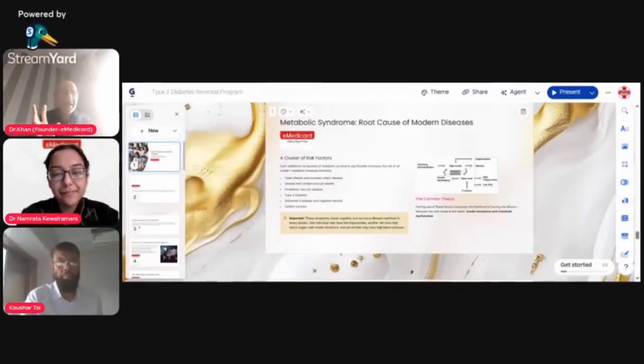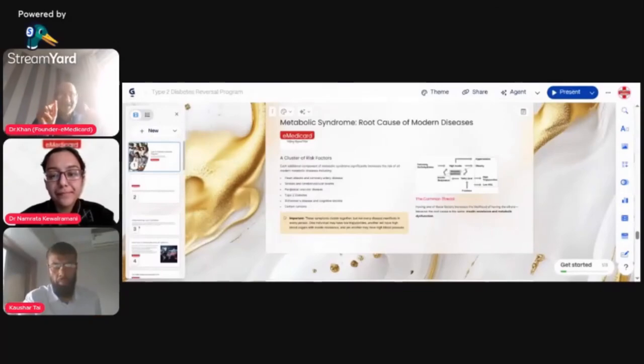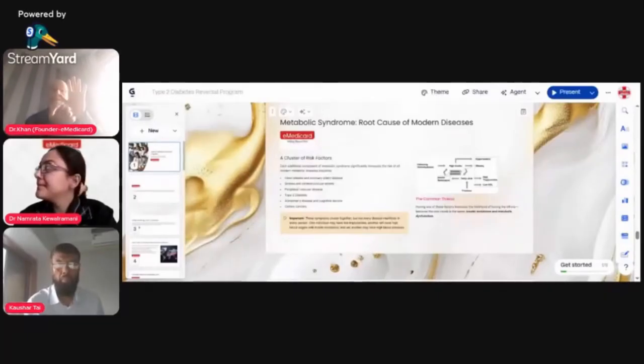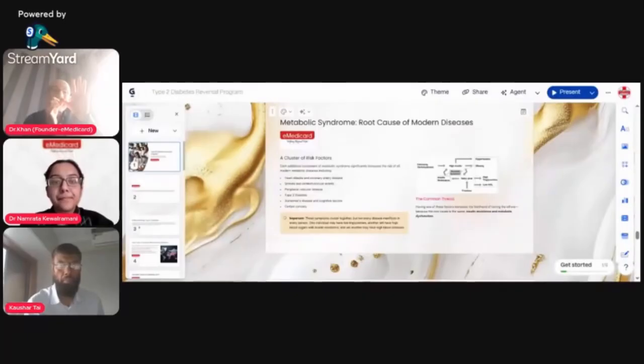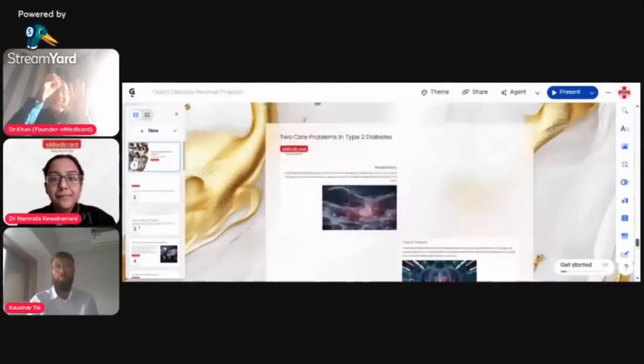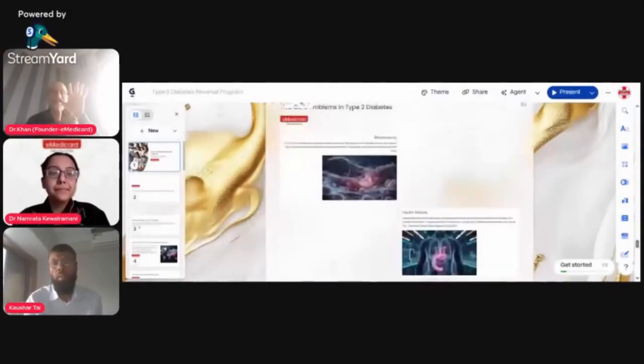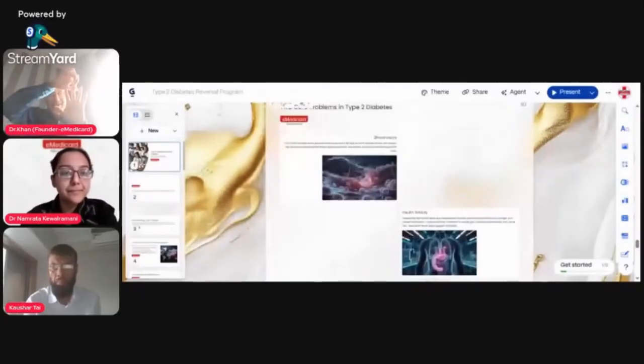So what is happening is, it is not coming per se alone. It always comes with either diabetes. Even diabetes will always come with cholesterol or hypertension, or other metabolic syndromes as well, like PCOS and all that. So this is never going to come alone. It always comes together, because it is not a disease as such. Type 2 diabetes is not a disease, it is a symptom of a metabolic syndrome. High blood pressure is a symptom of a metabolic syndrome. High cholesterol is a symptom of a metabolic syndrome. So people have to understand this.